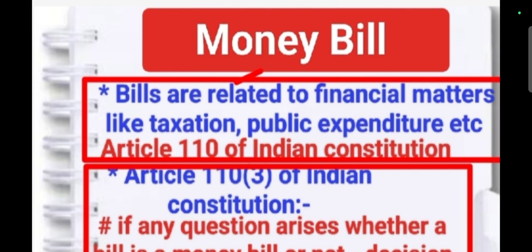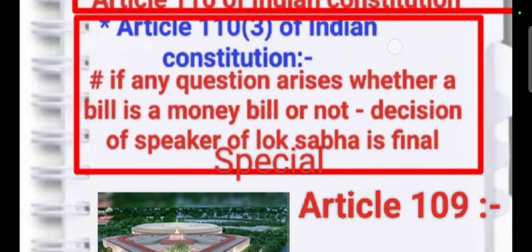So let's discuss the money bill. Bills which are related to financial matters like taxation and public expenditure, and some important matters related to taxation and public expenditure, are known as money bills according to Article 110 of the Indian Constitution. Next, Article 110, Clause 3 of the Indian Constitution: if any question arises whether a bill is a money bill or non-money bill, the decision will be taken by the Speaker of the Lok Sabha, and his decision is final at any time.